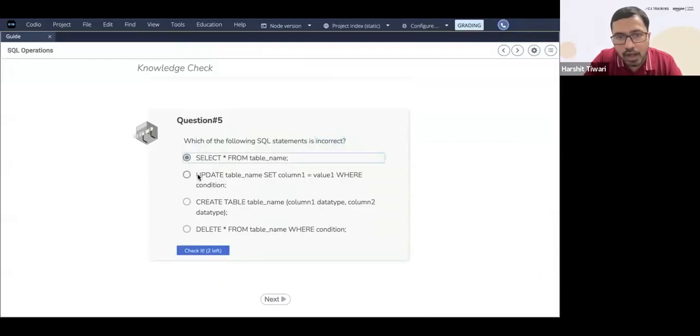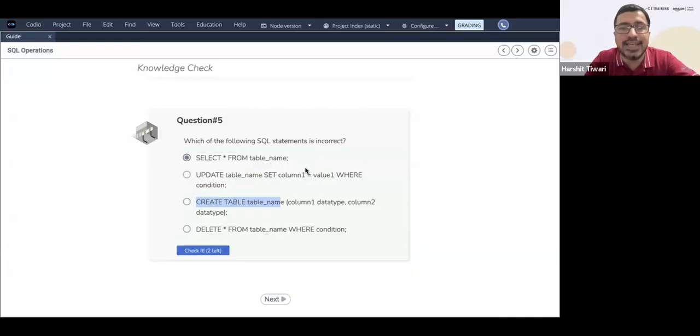Is this correct? Update table name, set column 1 equal to value 1 where condition. Is this correct? Create table name, column 1 data type, column 2 data type. Delete star from table name where condition, right?